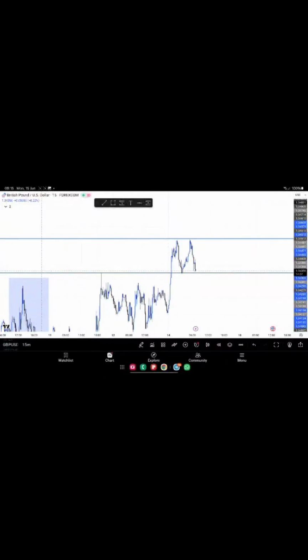Alright, so as we can see, this is my TradingView. I'm using my tablet to actually do the trading, because of where I school. Basically there is network there, so I'm using my tablet.